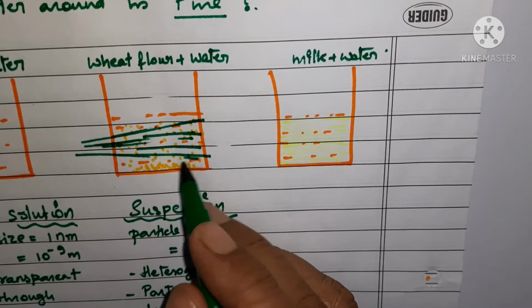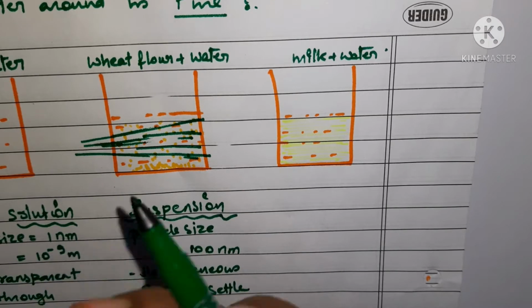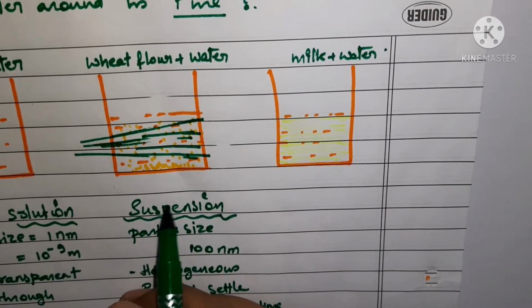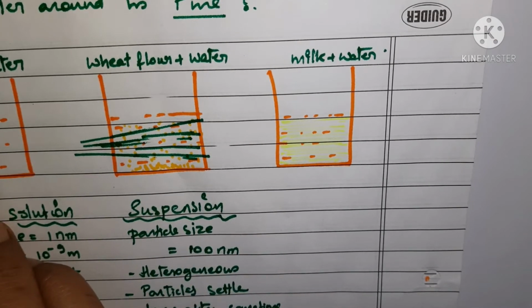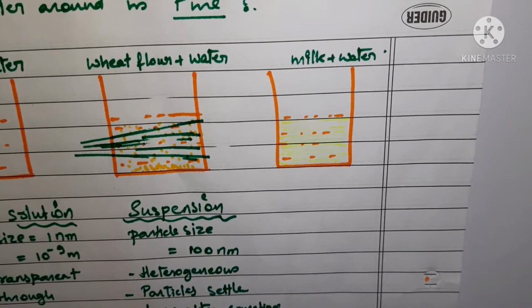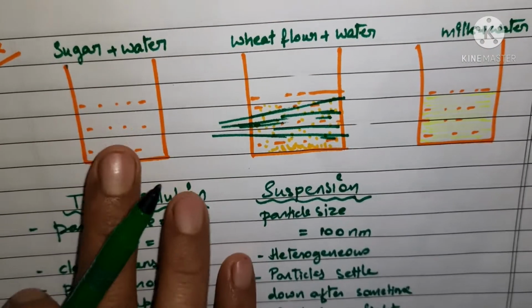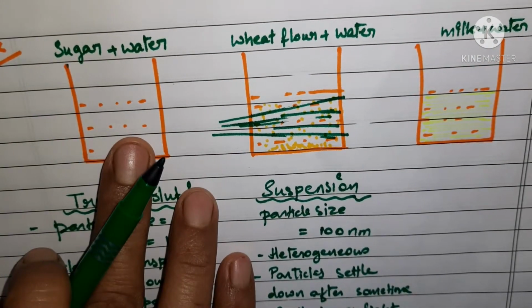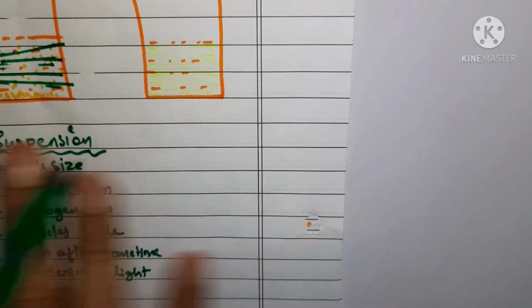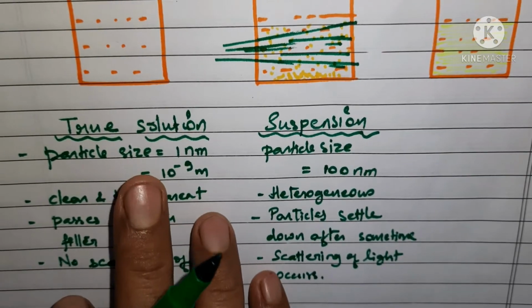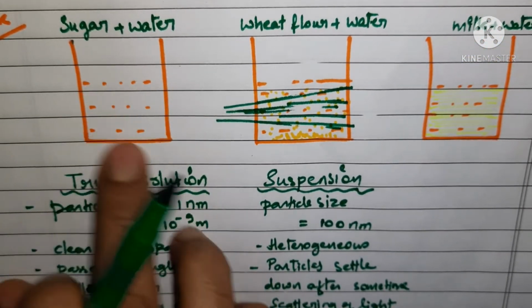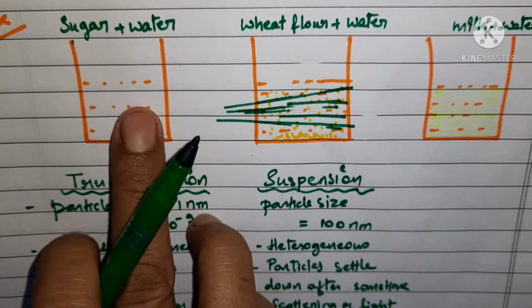They scattered light, due to which the scattered light entered our eyes and we were able to see the path of the light, whereas in the sugar solution we were not able to see that, because the light was not scattered by the particles. That solution is homogeneous, all because there was uniform distribution of the particles.